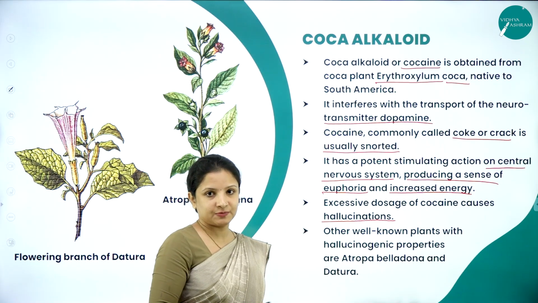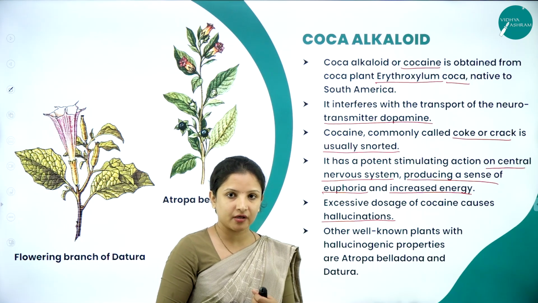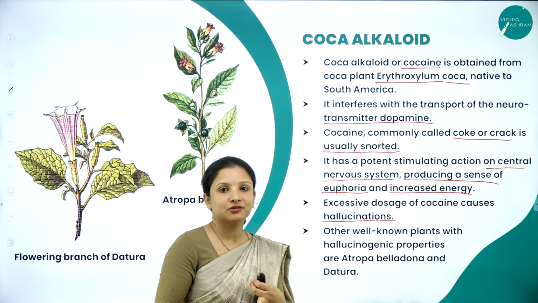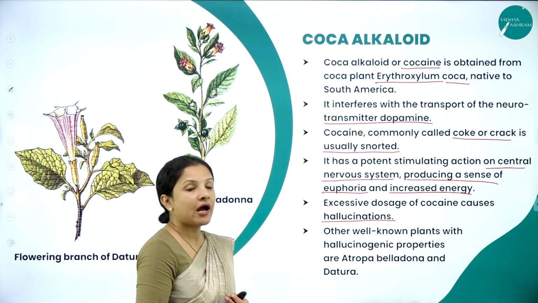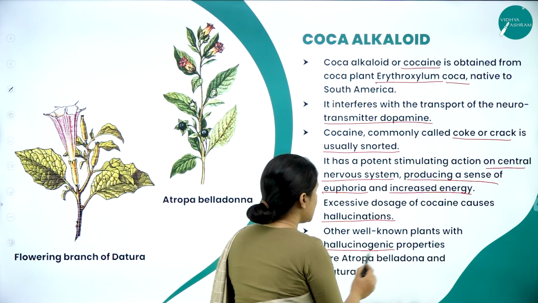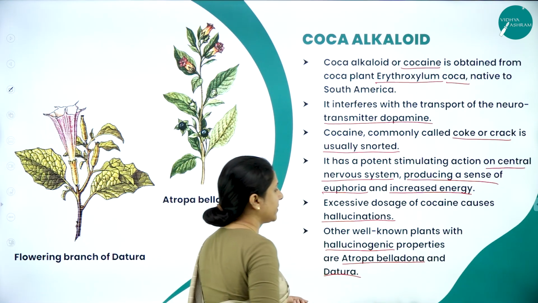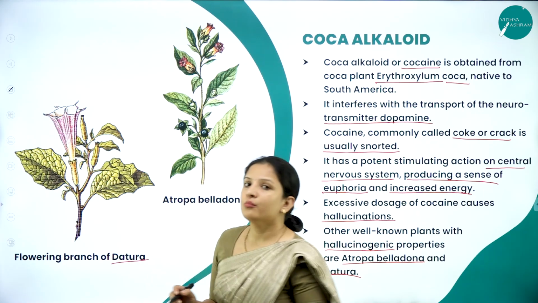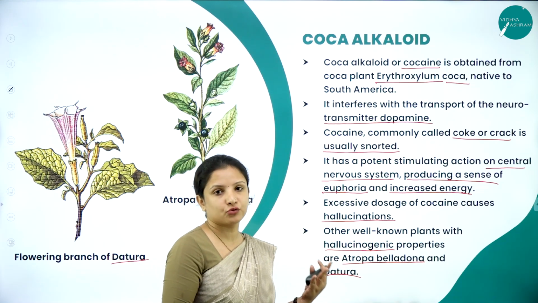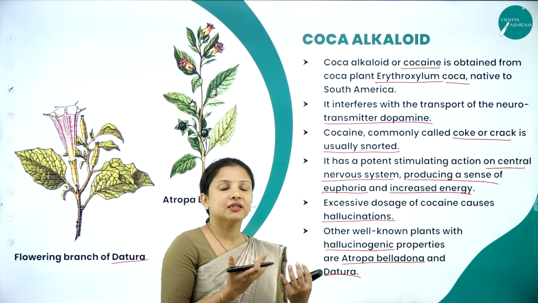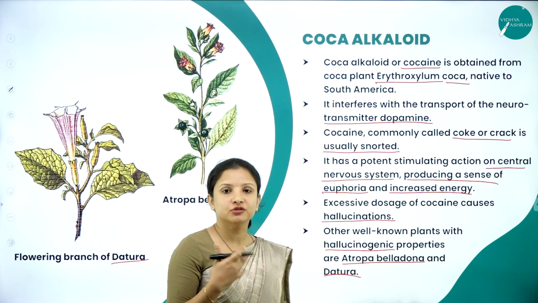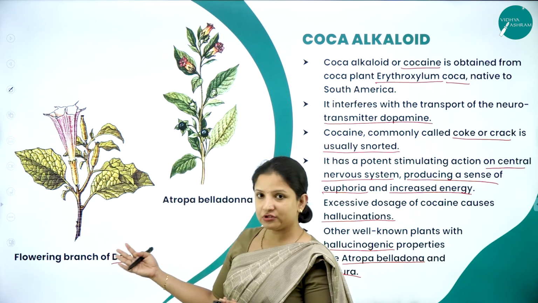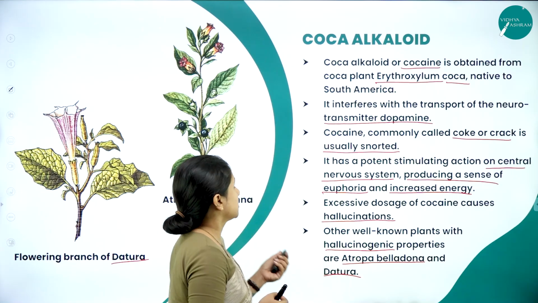Apart from Papaver somniferum, Cannabis sativa, and Erythroxylum coca, there are other locally available plants which have hallucinogenic properties. For example, Atropa belladonna and Datura. Atropa belladonna has bell-shaped flowers, and Datura you can find growing on most wastelands. It is quite common. If you ingest the leaves of the Datura, it creates a hallucinogenic effect. So these plants can also be abused if consumed to a large extent.